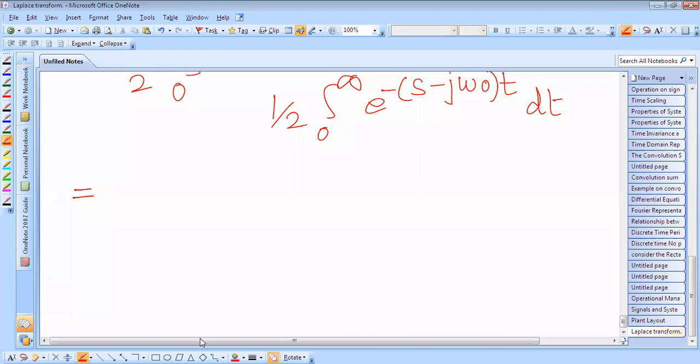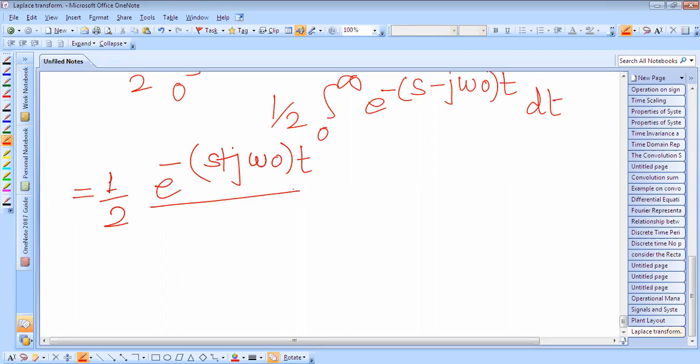So half e raised to power minus s plus j omega naught t by minus s plus j omega naught. So after integration, we get like this.